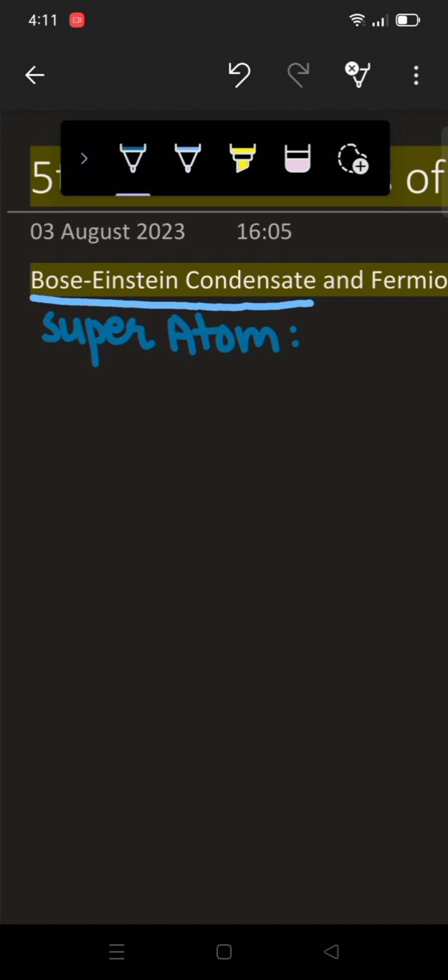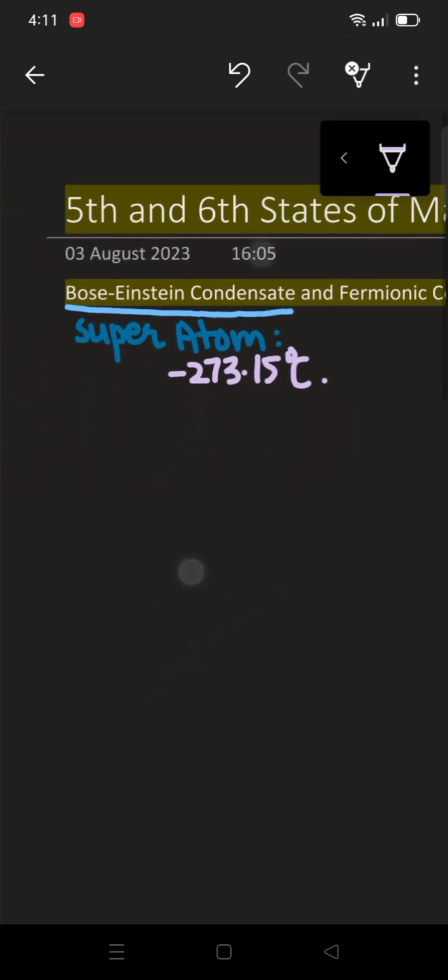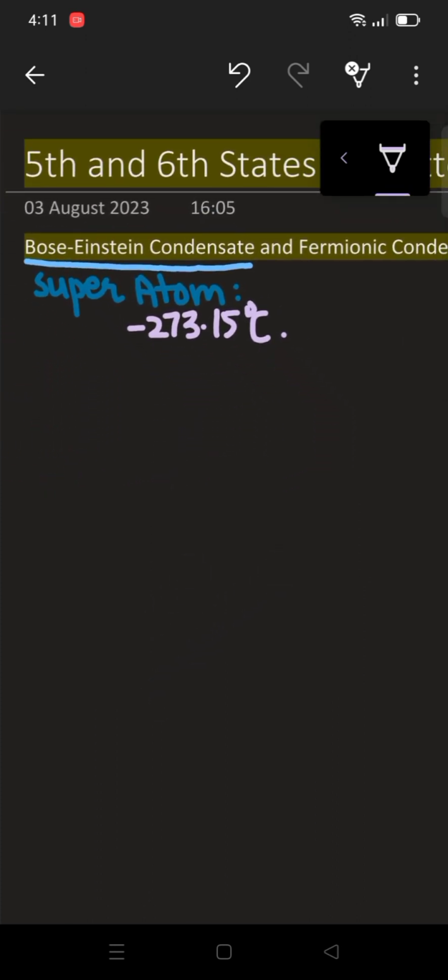But this state of matter we can get in the temperature of minus 273 degrees centigrade. Let me write that. In the temperature of minus 273.15 degrees centigrade. Alright, so now basically we have to take a boson atom, just because we are going to make the Bose matter.